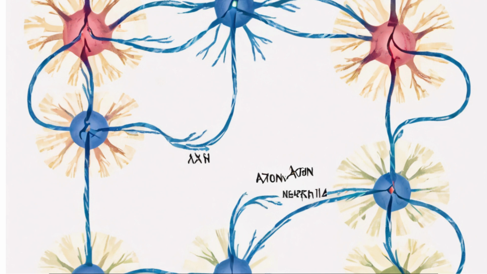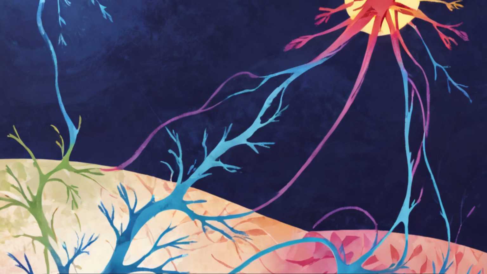Action potential. When a neuron receives a strong enough stimulus, typically at the axon hillock, it can depolarize, causing a rapid change in membrane potential known as an action potential. This electrical signal travels along the axon, initiated by the opening and closing of voltage-gated ion channels. Propagation. The action potential travels down the axon, jumping from one node of Ranvier to the next in myelinated neurons. This process is called saltatory conduction and significantly speeds up signal transmission.